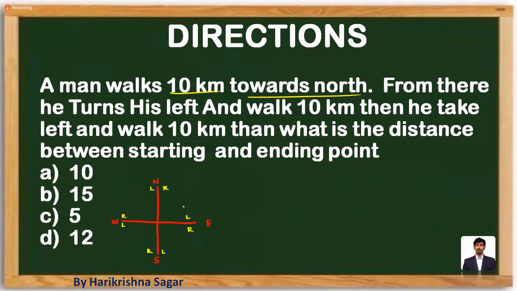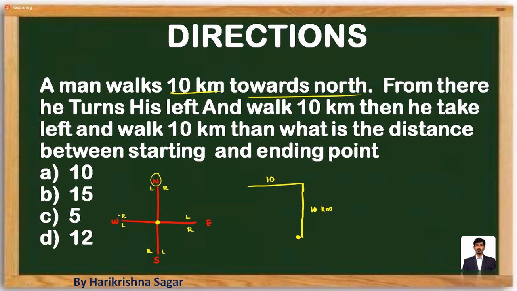The way to start the question is to always start from the origin. So I'm starting from the origin. As per the given data, the man is moving 10 kilometers towards north. From there, he turns left and walks 10 kilometers. What is the left direction for him? With north as the reference, left means towards this side, and he walks 10 kilometers. Then he takes his left again.